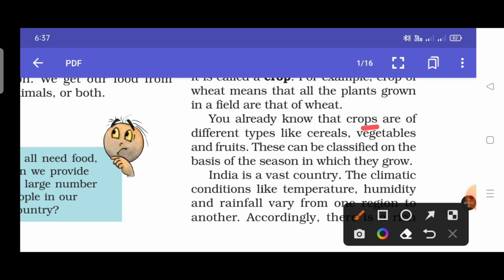You already know that crops are of different types, like cereals, vegetables, and fruits. These can be classified on the basis of the season in which they grow. India is a vast country. The climatic conditions like temperature, humidity, and rainfall vary from one region to another. As we know, India is a very vast country, and here the climatic conditions change from one place to another, and the climatic conditions include temperature, humidity, and rainfall. And further, we classify the crops that we grow on the basis of the seasons.